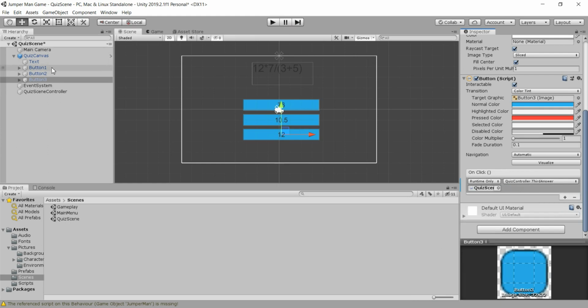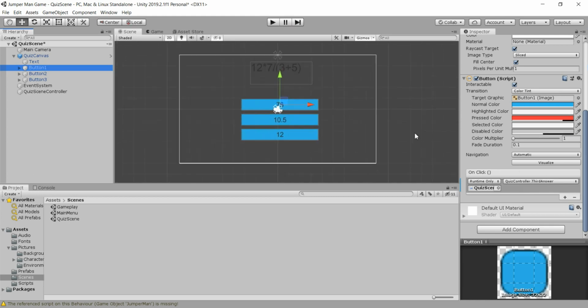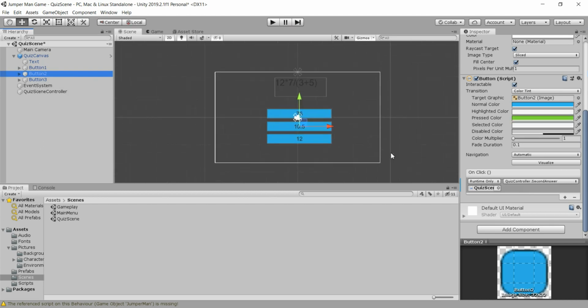And if you are confused why we pass here for the first button third answer, it doesn't matter. First and third answer are both incorrect, and for that it doesn't matter why we put here third answer, because this answer is incorrect like our third answer, and for that we put that into our first answer. Just the second answer is correct.